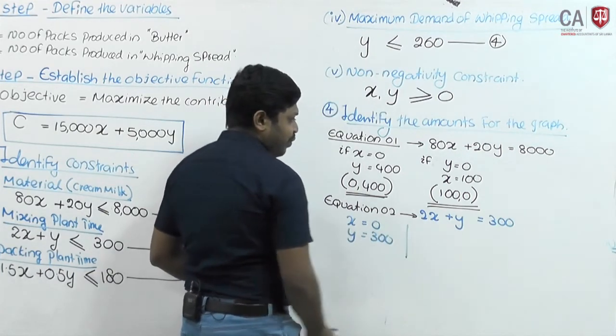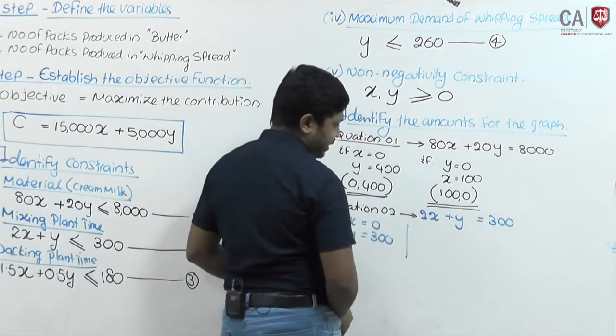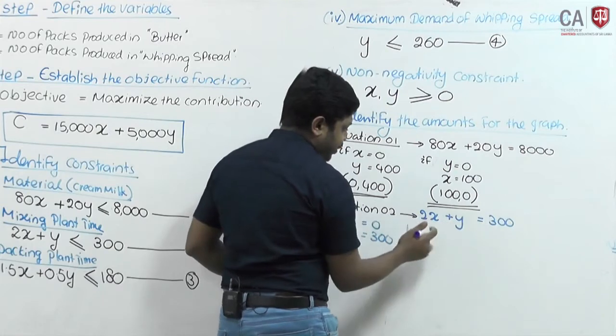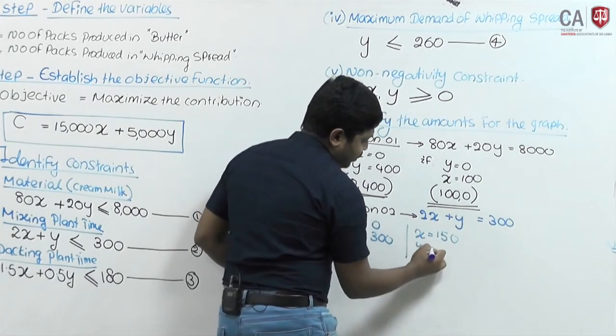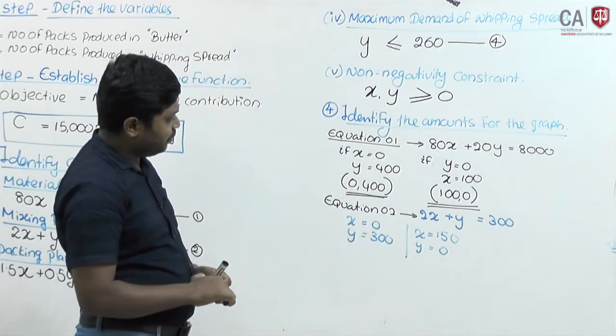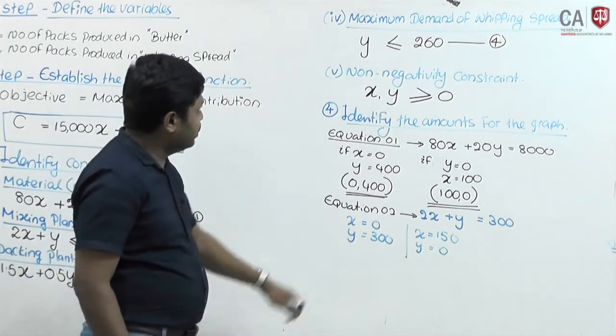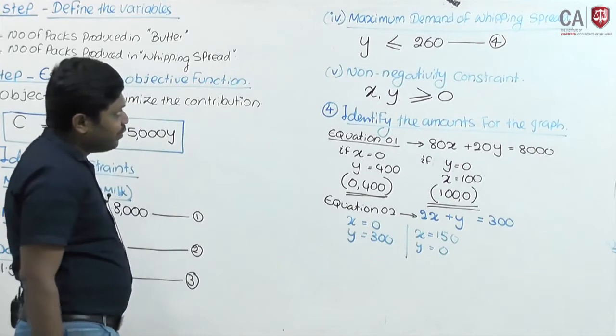On the other hand, when y equals 0, 2x equals 300, that is 300 divided by 2, x equals 150, y equals 0. That is equation number 2.